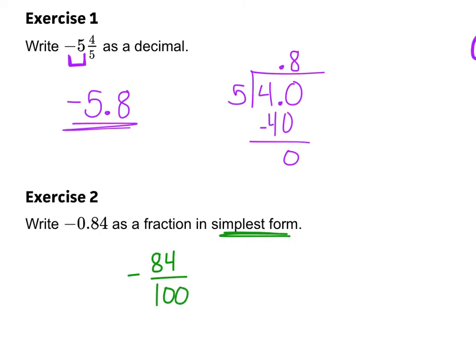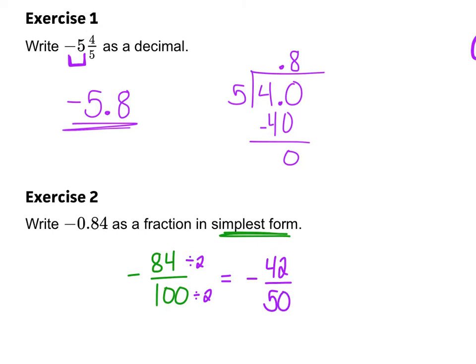If it just had 1 decimal place, we'd write it over 10. If it has 3 decimal places, we'd write it over 1,000. And we just keep going. Both of these numbers can be reduced. They're both even, so a good place to start is by reducing them by 2. There might be a bigger number that goes in, and if you can find a bigger number that goes in, that will save you some time. If you reduce it by 2, that's like taking half of it. This is going to turn into -42 over 50.